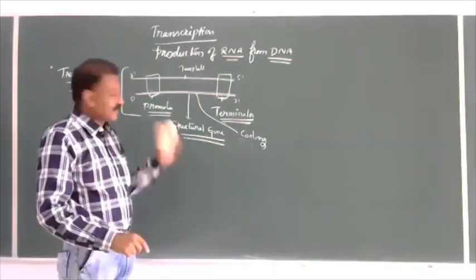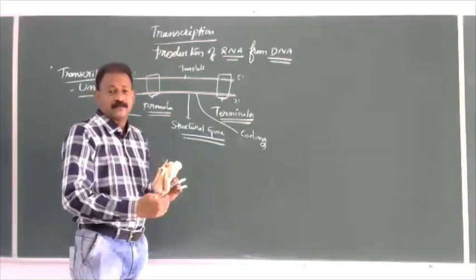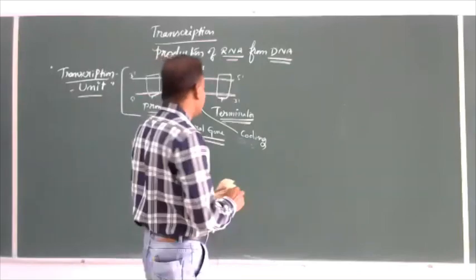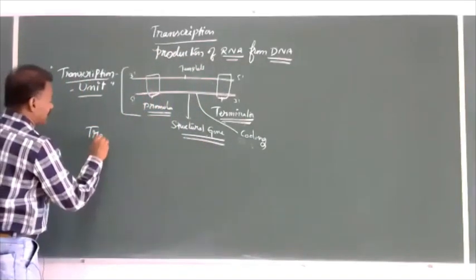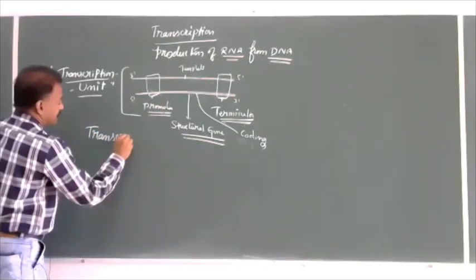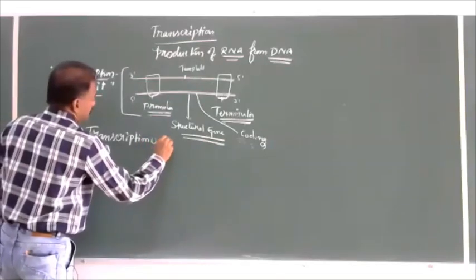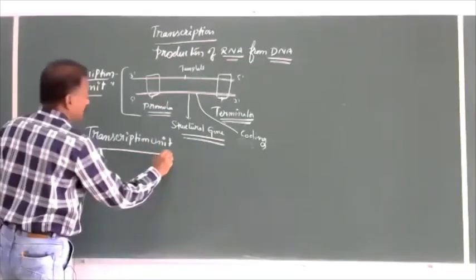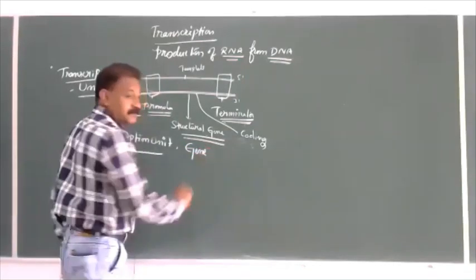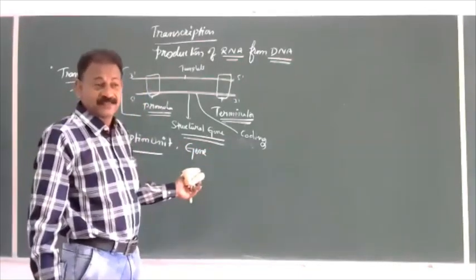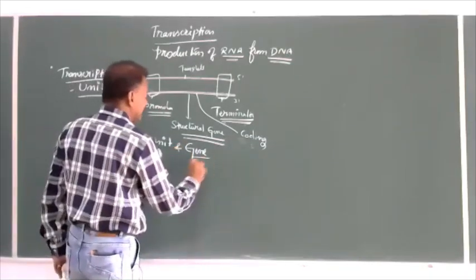Now, after understanding what is a transcription unit, the next subheading in the NCERT textbook is transcription unit and gene.